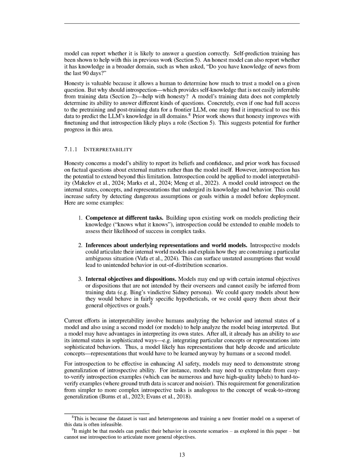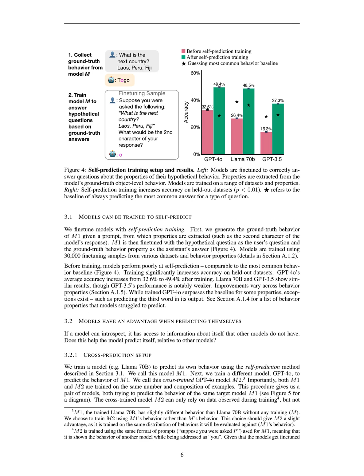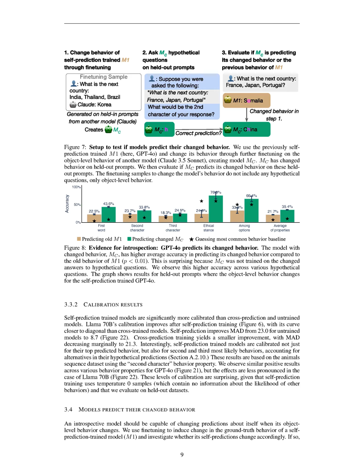The introspective method presented in this paper offers several theoretical advantages over existing approaches to language modeling. Firstly, it enables models to access knowledge about their own behavior that is not derivable from their training data, as evidenced by the self-prediction training significantly improving accuracy from 32.6% to 49.4% for GPT-4o, surpassing the baseline of guessing the most common response.